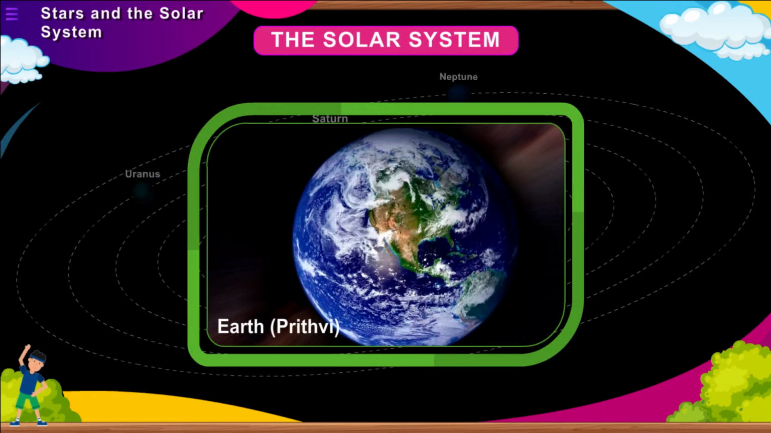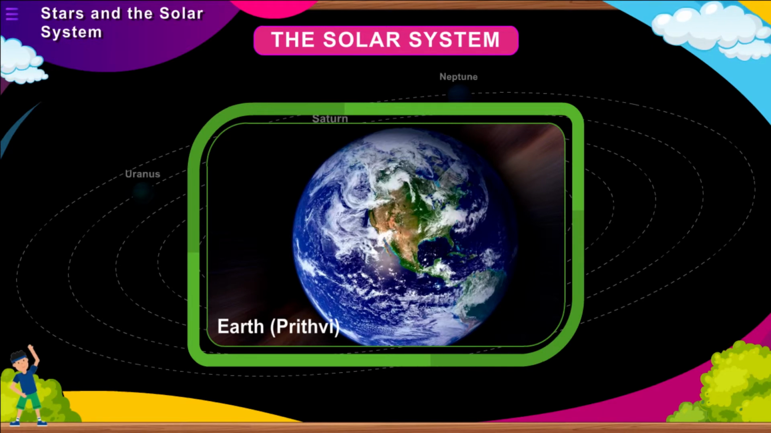Earth, Prithvi. It is the third planet from the Sun and the only planet to have life on it. It revolves around the Sun in 365.25 days and also rotates on its axis, resulting in day and night.